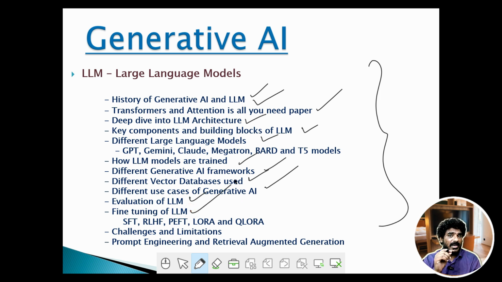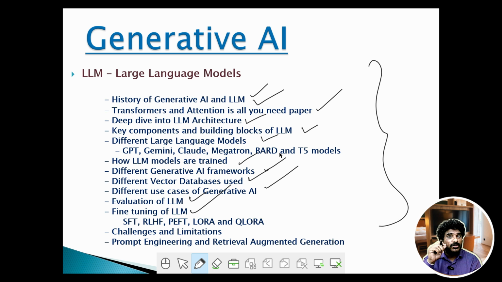Now this fine tuning of LLMs is very important because LLMs, or the large language models, are built on a very huge amount of corpus data, and a humongous amount of computation power is required for building these LLMs. Now, this fine tuning typically helps us to build our models with very little data and fewer computation resources. So we'll understand a few of the fine tuning techniques like SFT, supervised fine tuning.